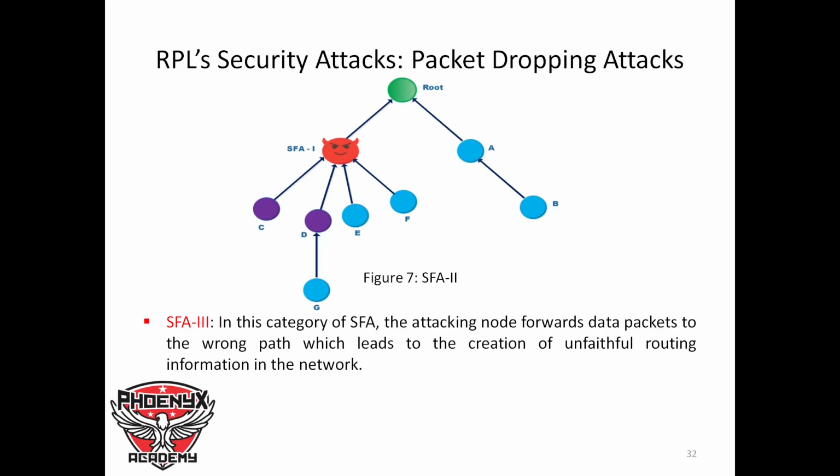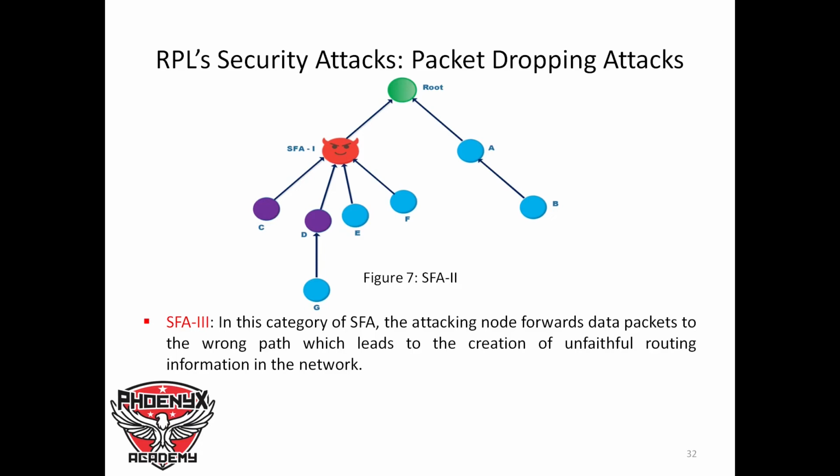Now, as you can see in figure 7, where we have the malicious node, SFA, this is a typo. It's supposed to be SFA2. So it selects some children nodes. C and D are the victim nodes: if they forward their data packet to this malicious node, it will drop their data packet. However, the data packets coming from E and F, the malicious node will transmit successfully. So the victims that it selects are C and D. Now we have moved to SFA3.